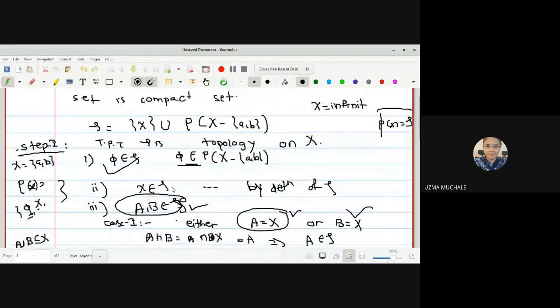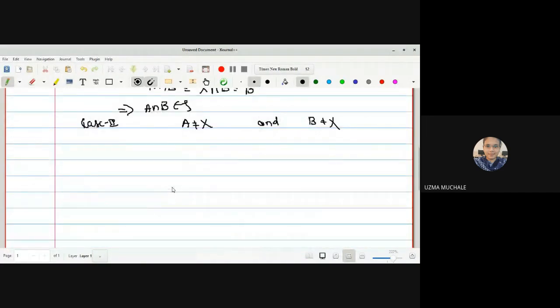So what we were discussing is A is not equal to X and B is not equal to X. If A and B both are not equal to X, so what is the possibility? Both A and B will belong to power set of X minus AB. Correct? So both will belong to power set of X minus AB. Right? So what will be their intersection? Whether the intersection will also be a member of power set of X minus AB.